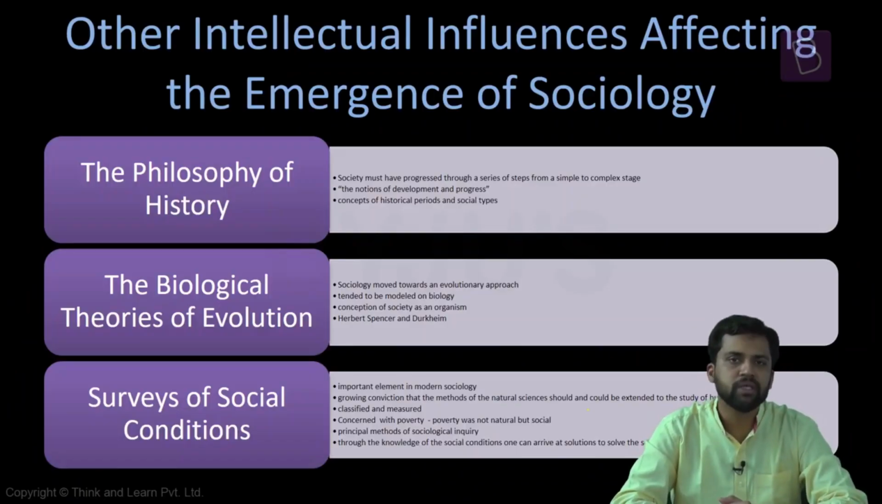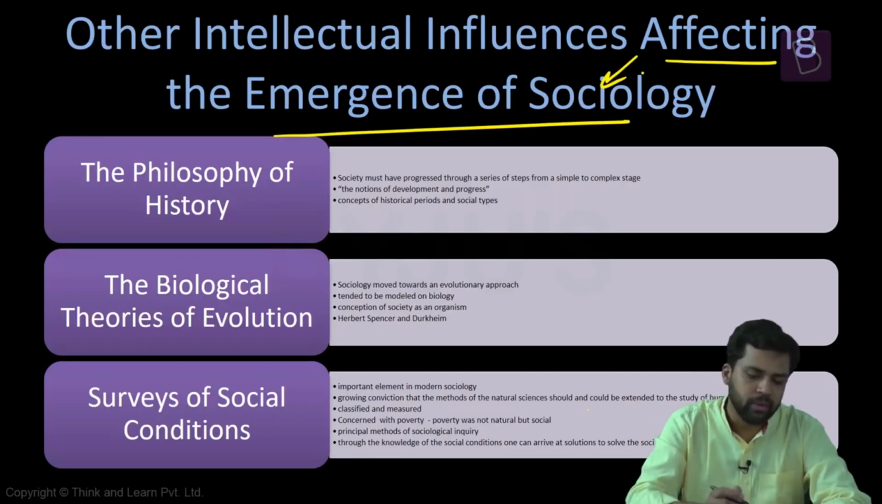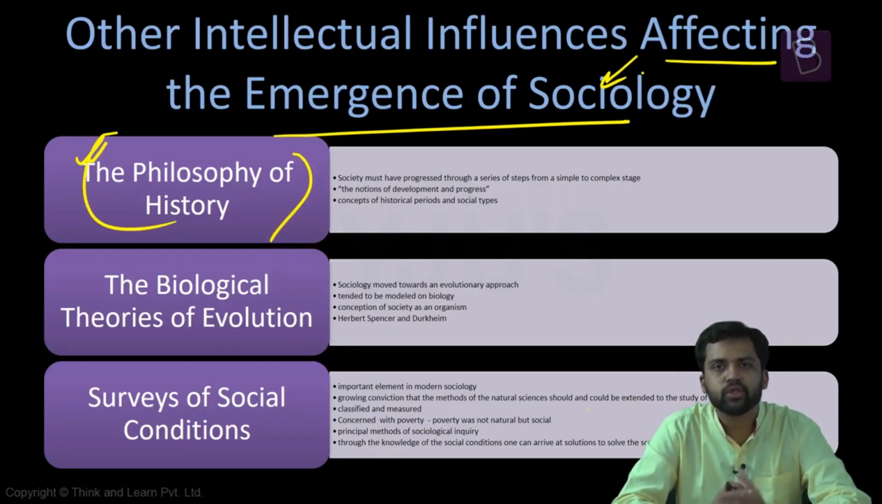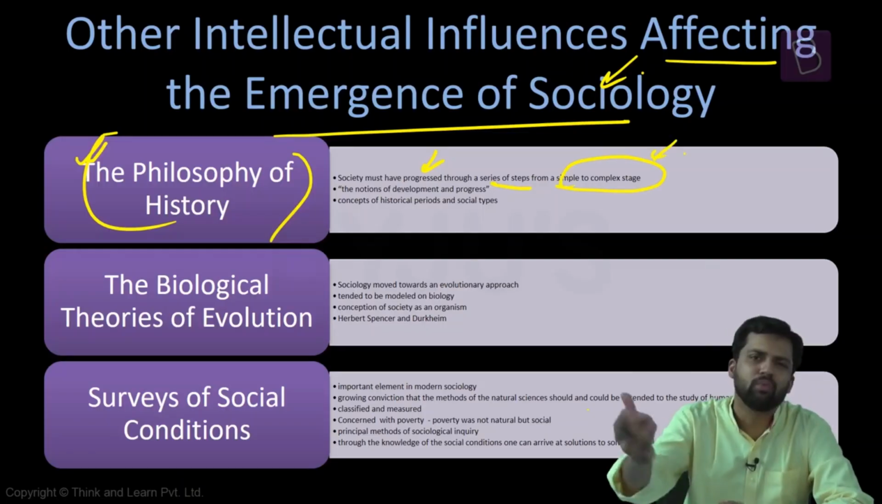Now, apart from these three major developments, the industrial revolution, the French Revolution, and enlightenment, there are some other intellectual influences which affected the emergence of sociology during this period. For example, the concept of the philosophy of history. Here, the basic assumption is that society must have progressed through a series of steps from being a simple society to a complex society, from a simple stage to a complex stage.